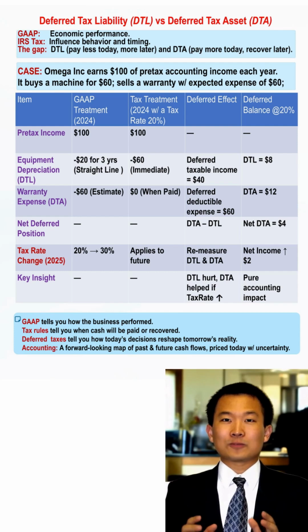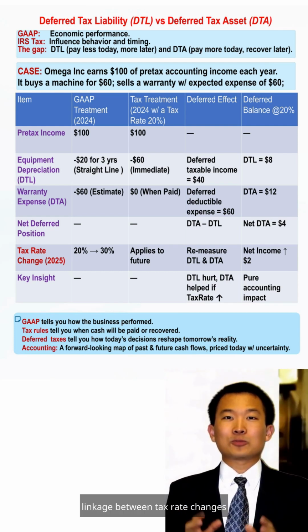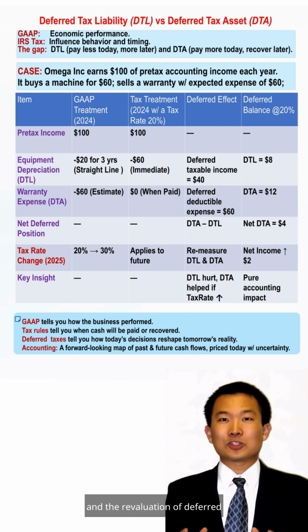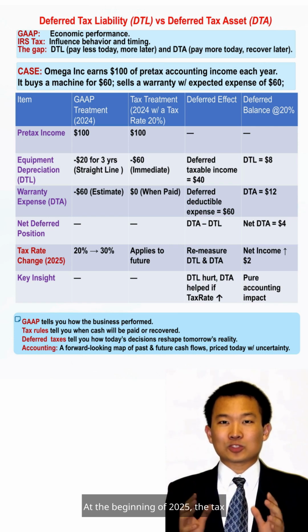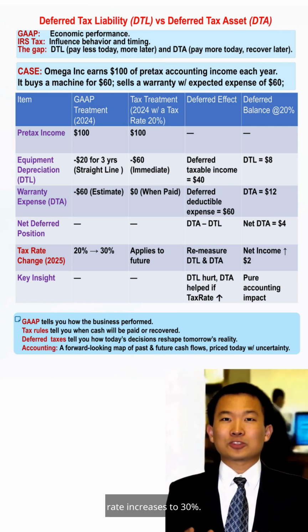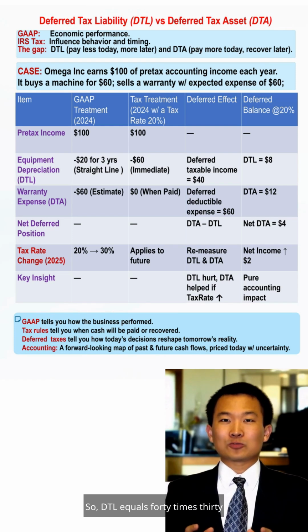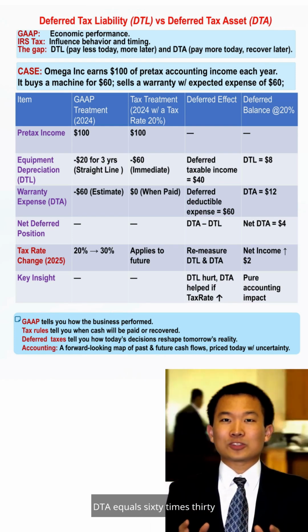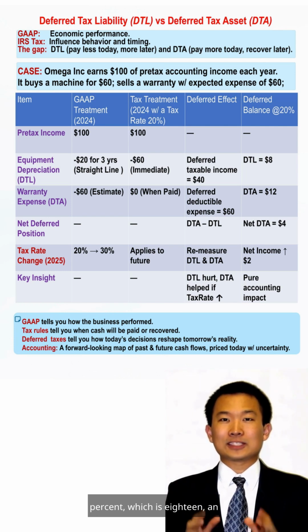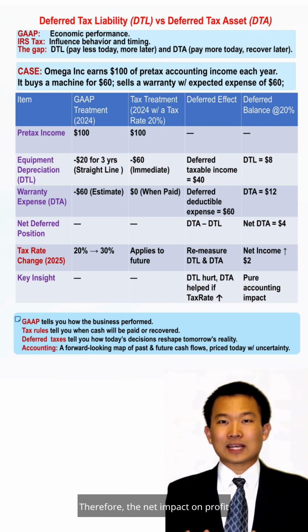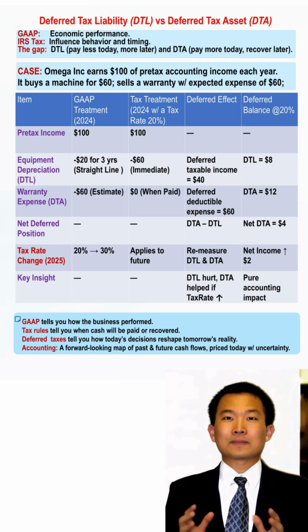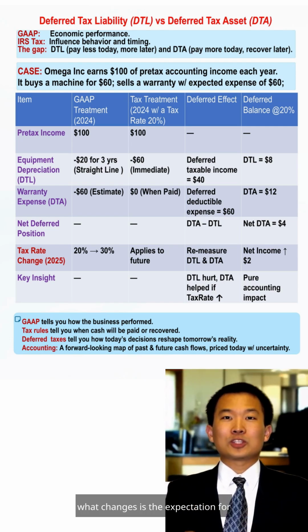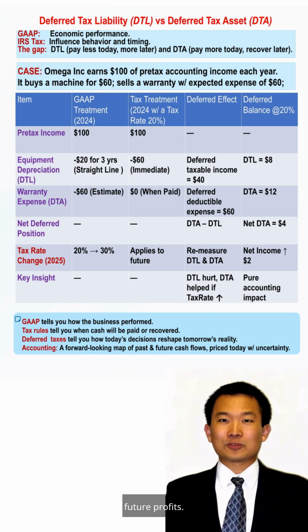so the net deferred tax asset is 4. Next, let's take a look at the linkage between tax rate changes and the reevaluation of deferred income tax. At the beginning of 2025, the tax rate increases to 30%. So DTL equals 40 times 30%, which is 12, an increase of 4. DTA equals 60 times 30%, which is 18, an increase of 6. Therefore, the net impact on profit is plus 2. There is no change in cash. What changes is the expectation for future profits.